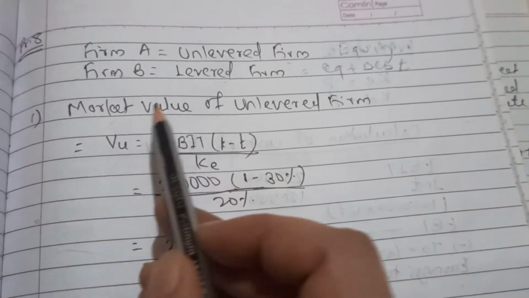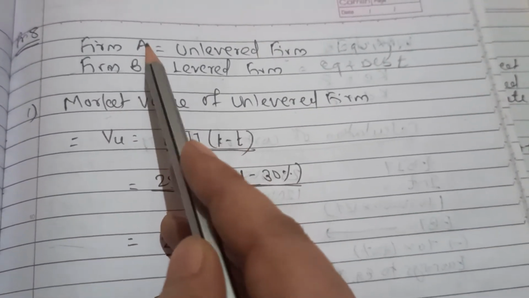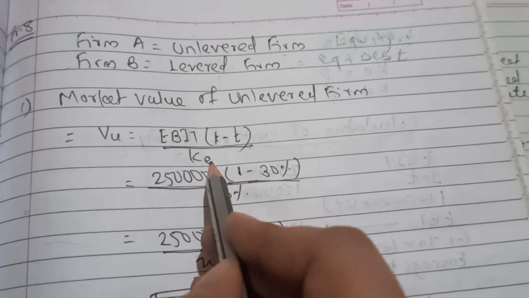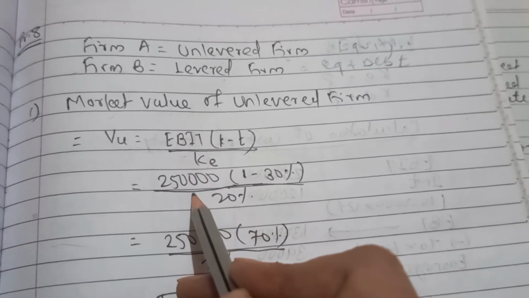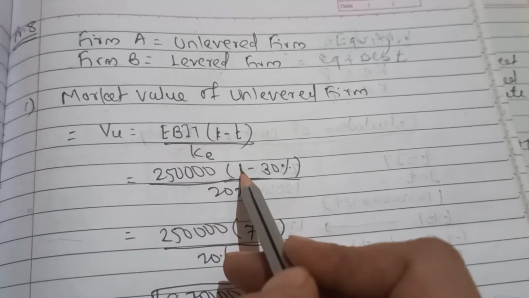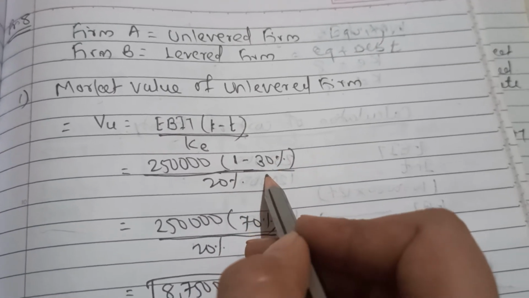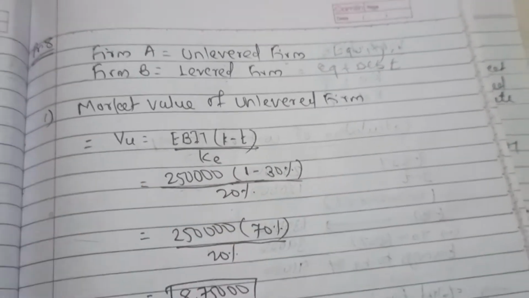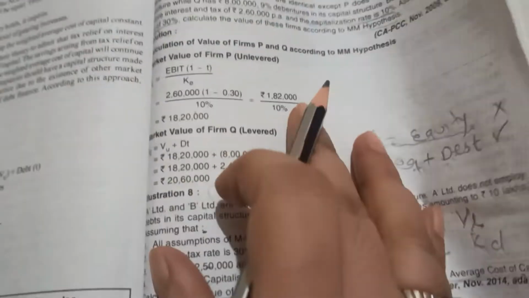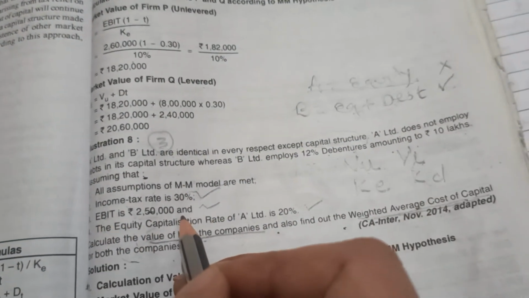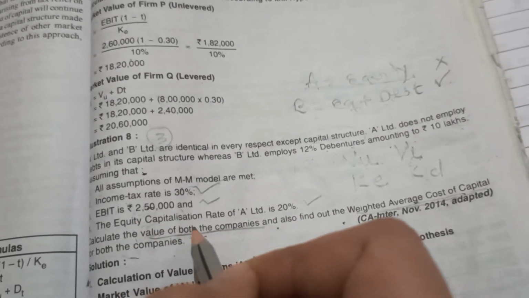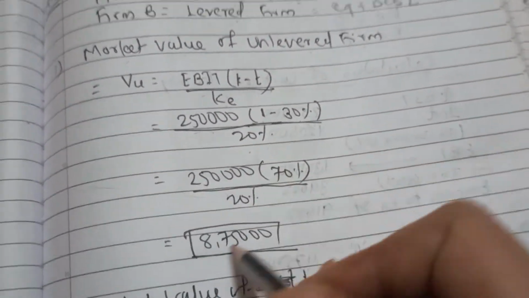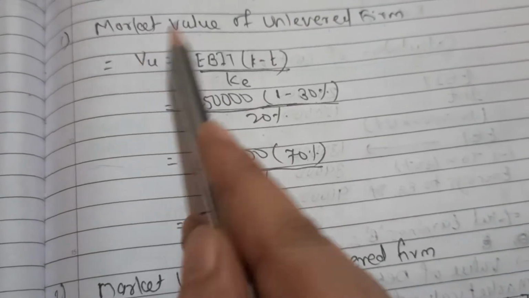Now very first is market value of unlevered firm, because it is A firm. Now value of unlevered firm formula is EBIT into bracket 1 minus tax upon cost of equity. Now EBIT, earning before interest and tax, is 2,50,000, which is given in your problem, into bracket 1 minus tax rate. It is again given in the problem. It's 30%. Divided by 20% is our cost of equity. You can see here EBIT is 2,50,000, tax rate is 30%, and our equity capitalization rate is 20%. So if we calculate this, we'll get 8,75,000 as value of unlevered firm.